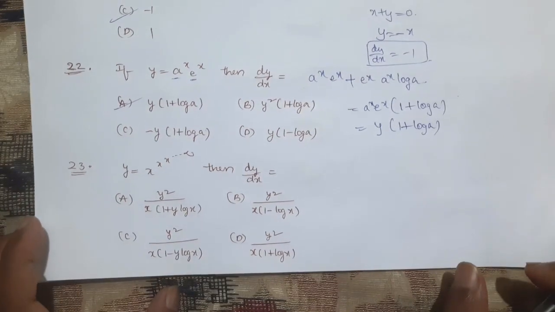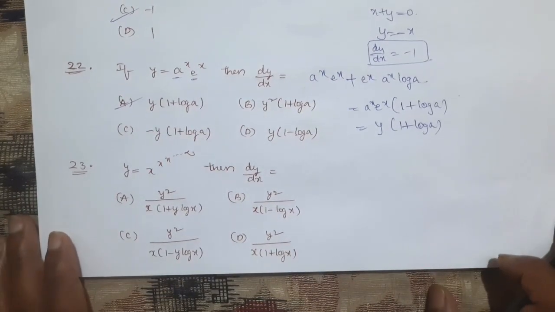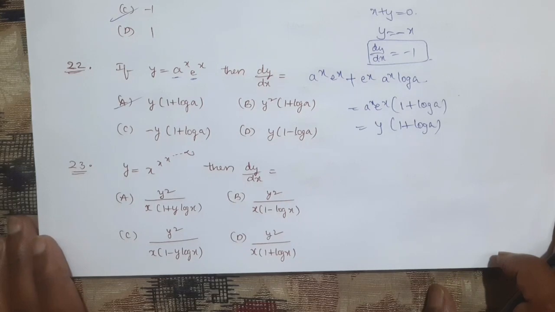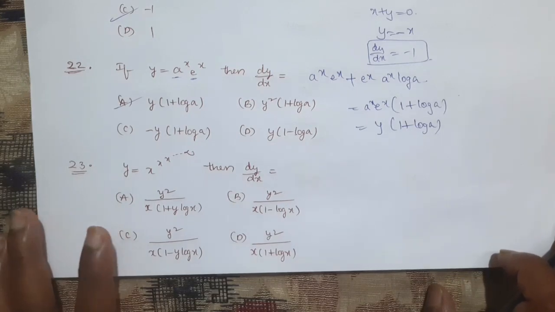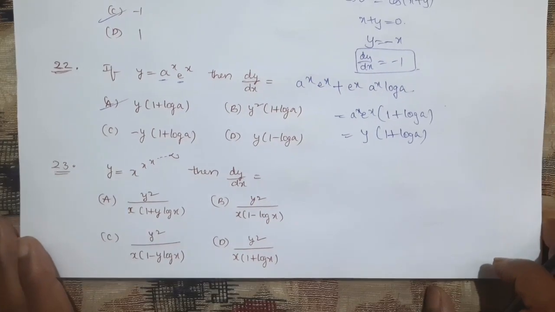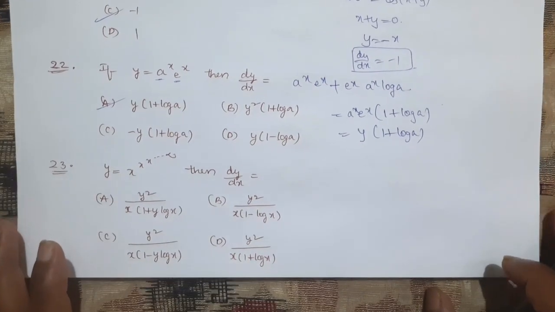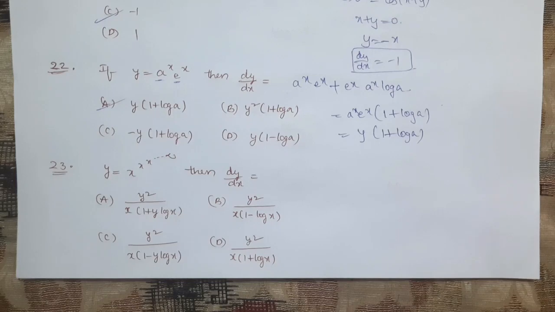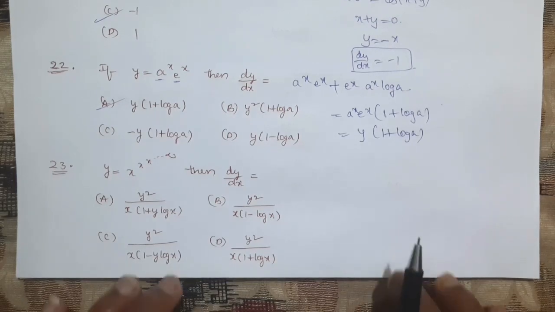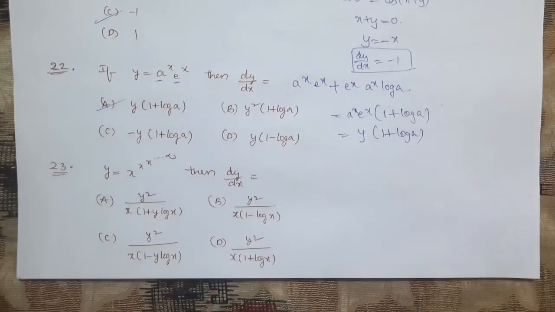Next, question number 23. Yes, the last 3 problems of this session, question number 23, 24 and 25 are very important questions, guys. This type of problem, definitely you will get 1 question. As we know, from continuity and differentiation minimum 3 problems will come, but this type of problem definitely you are going to get 1 question, so easily you can solve.